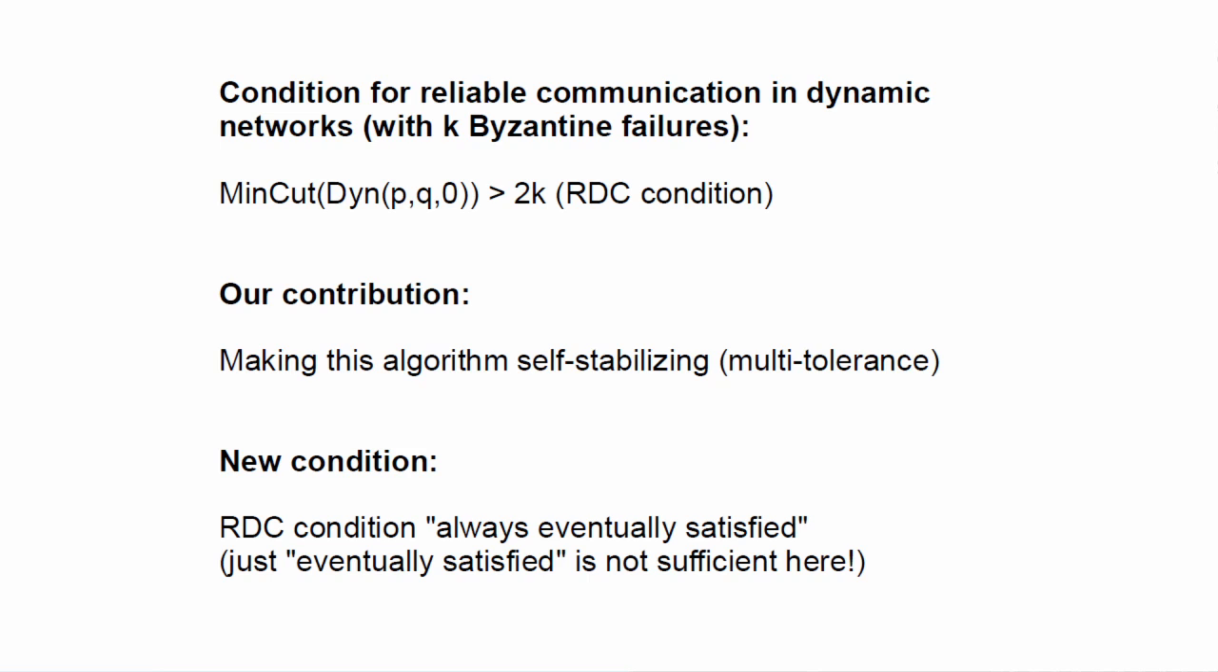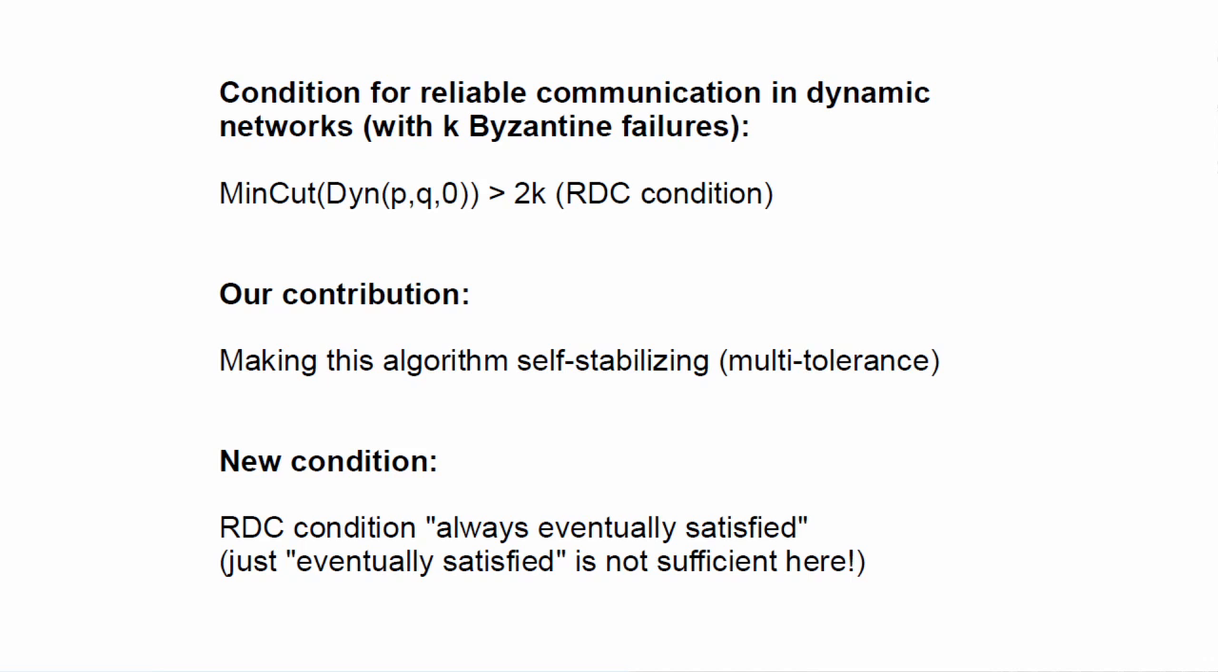And now, I can finally present the contribution of the paper. We present an algorithm solving the same problem, that is, reliable communication in a dynamic network in the presence of Byzantine failures, but, in addition, this algorithm is self-stabilizing. So what do I mean by that? So basically, a self-stabilizing system is a system that can recover from any arbitrary number of transient failures.